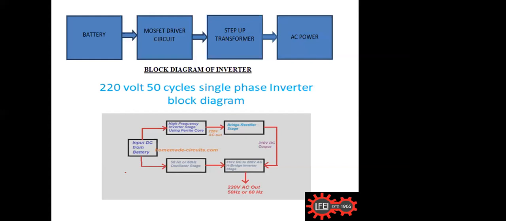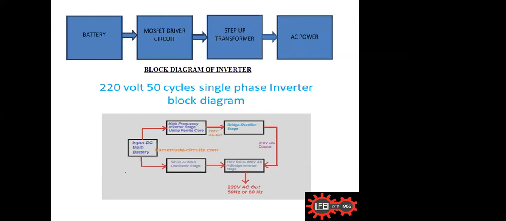You see, it is coming from the 12 volt battery and inverted to a 220 volt output. This 220 volt is given to a bridge rectifier and made into DC again. You see, it started from DC, then went to AC, then the rectifier made it DC again.